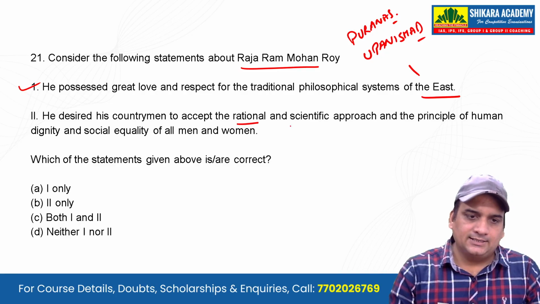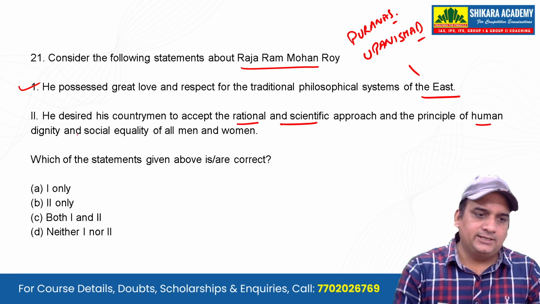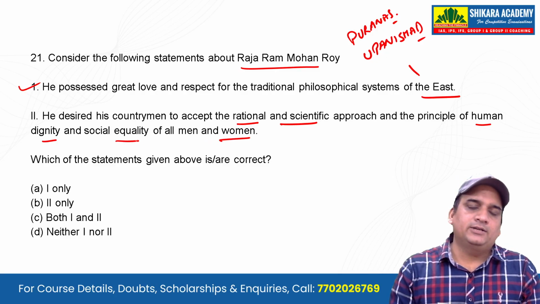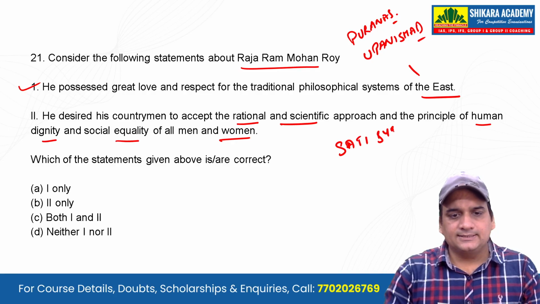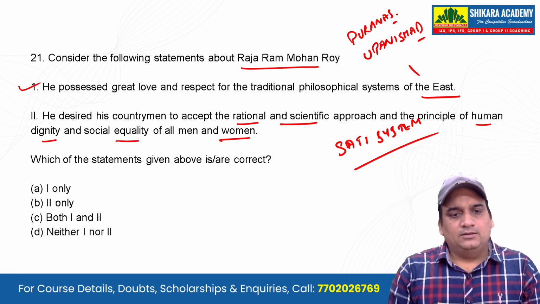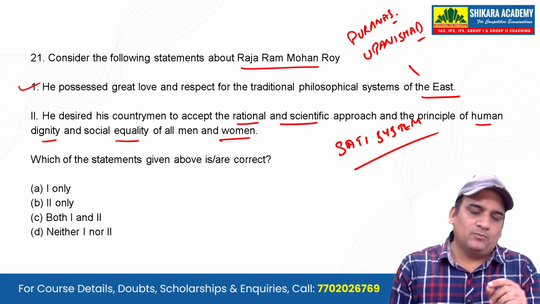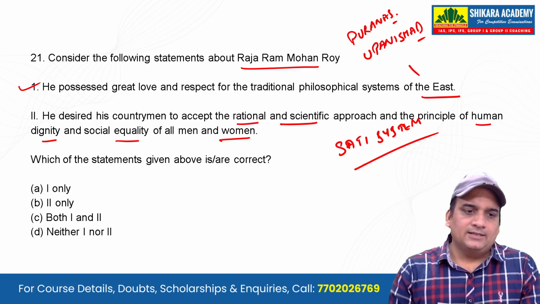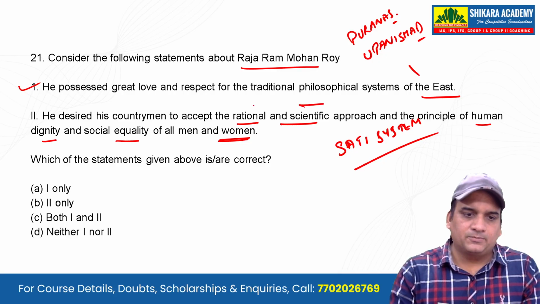Concentrate on what it's saying: rational and scientific approach and the principle of human dignity. Again, human dignity and social equality of all men and women. Equality of all men and women. If you don't know anything, you must know at least that sati system, when it was abolished in India by William Bentinck, Raja Ram Mohan Roy played a great role then and there. So when someone like Raja Ram Mohan Roy is advocating to abolish the sati system, that means he is asking for the equality of men and women. That means he is talking about the scientific approach and the rational approach.